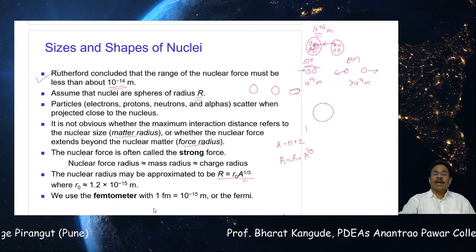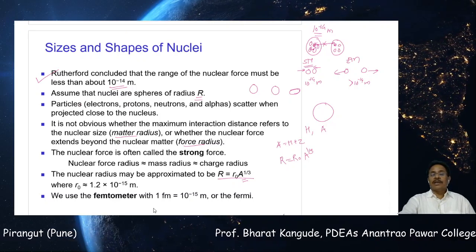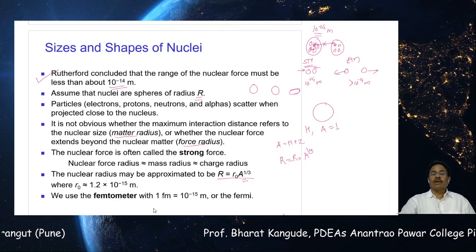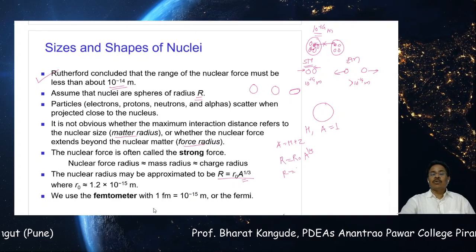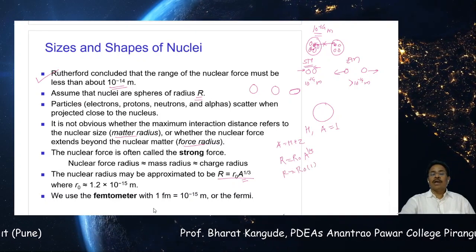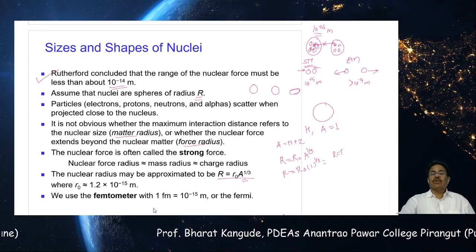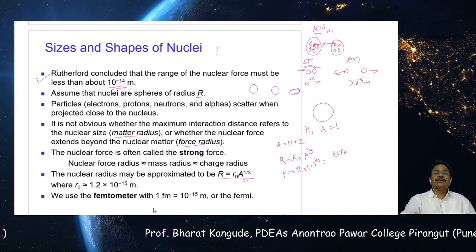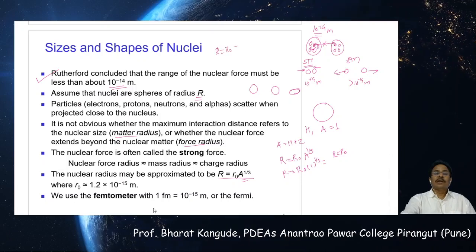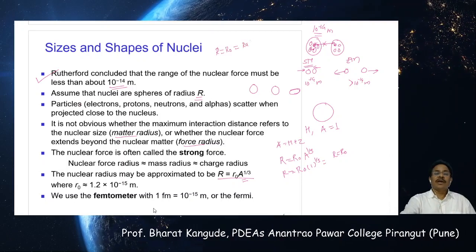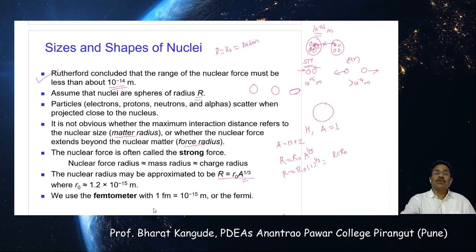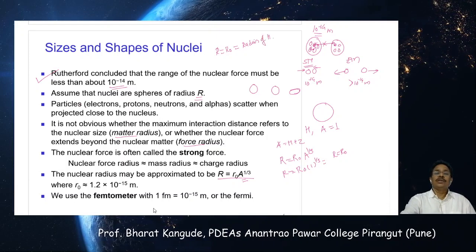In case of hydrogen, we have capital A equal to 1 because there is only one proton, and therefore R is equal to R0 times 1 raised to 1 by 3, which is also equal to 1, so R is equal to R0. That is called the radius of the hydrogen nucleus.